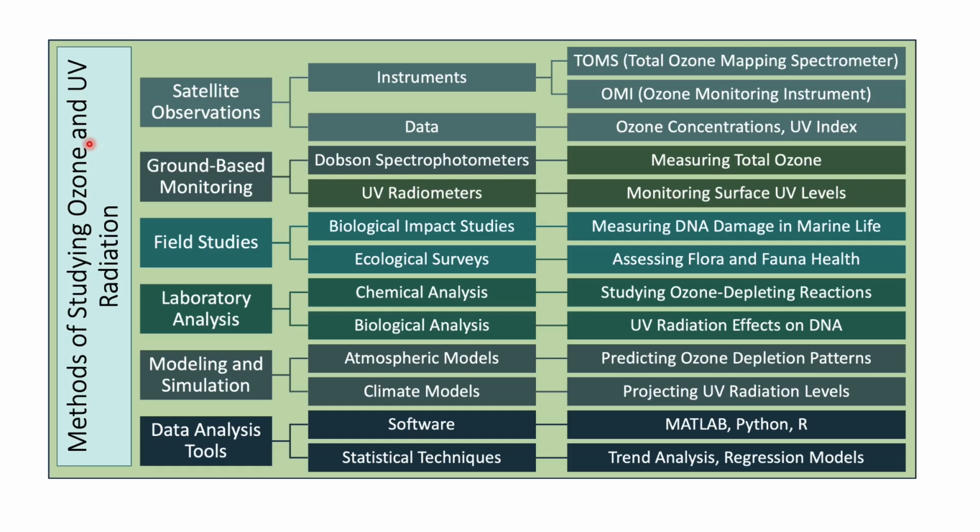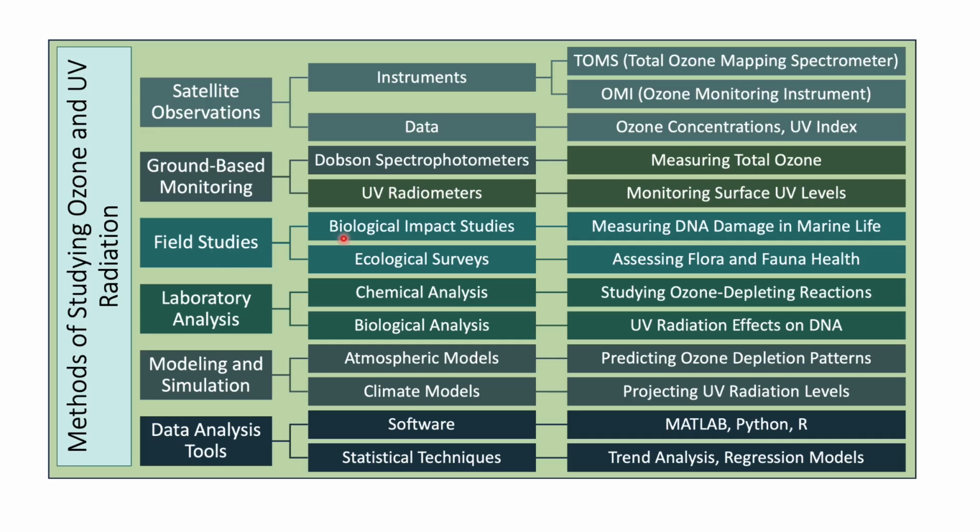And what are the methods of studying ozone and UV radiation? One, we can do satellite observation or ground-based monitoring; field studies, laboratory analysis, modeling and simulation, and data analysis are the various ways by which we can study the ozone and UV radiation. For satellite observation, we can use instruments like the total ozone mapping spectrophotometer or ozone monitoring instrument. The data can be for the ozone concentration and UV index. And the ground-based monitoring can be Dobson spectrophotometers or UV radiometers.